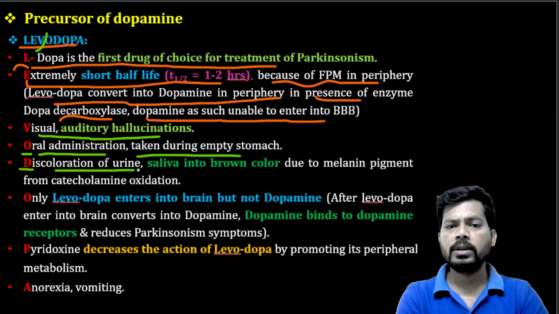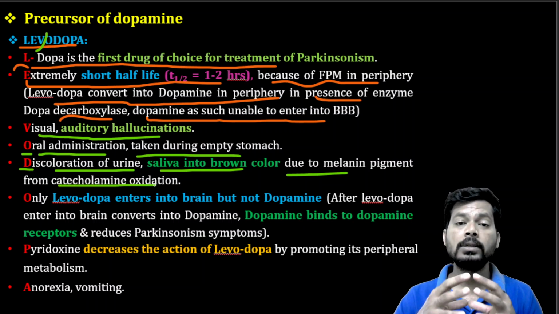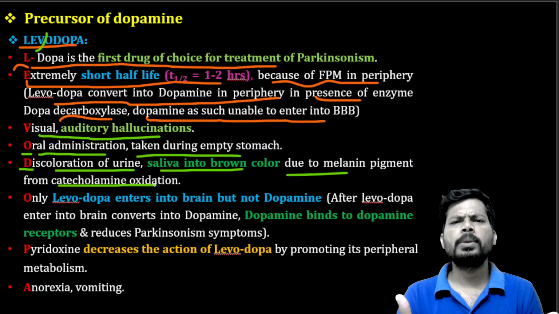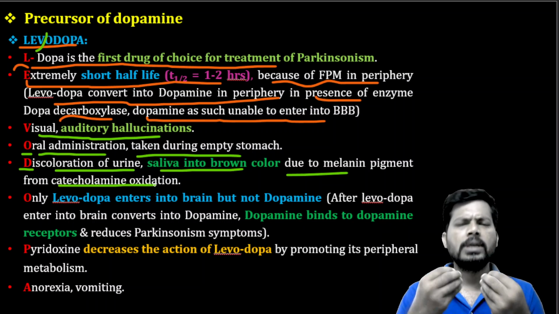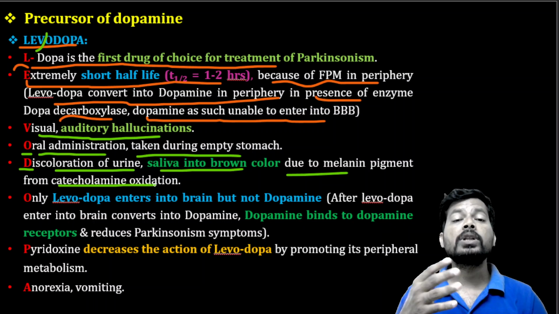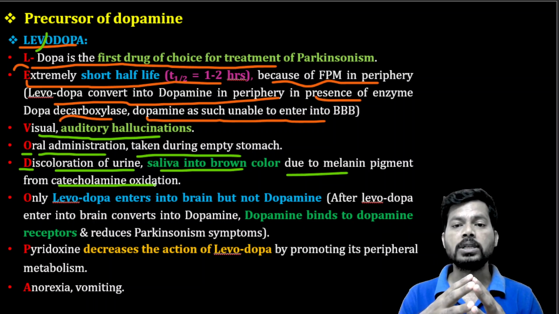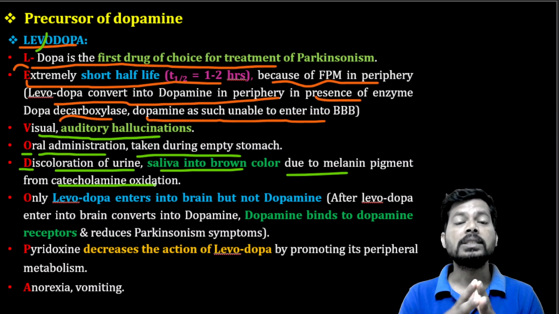Discoloration of urine and saliva to brown color due to melanin pigment from catecholamine oxidation. The catecholamine here is nothing but dopamine. Adrenaline and noradrenaline are all catecholamines, and here it is dopamine. During dopamine metabolism or inactivation by the oxidation process, it may increase the melanin pigment. That melanin pigment changes the urine color and changes the saliva to brown color.